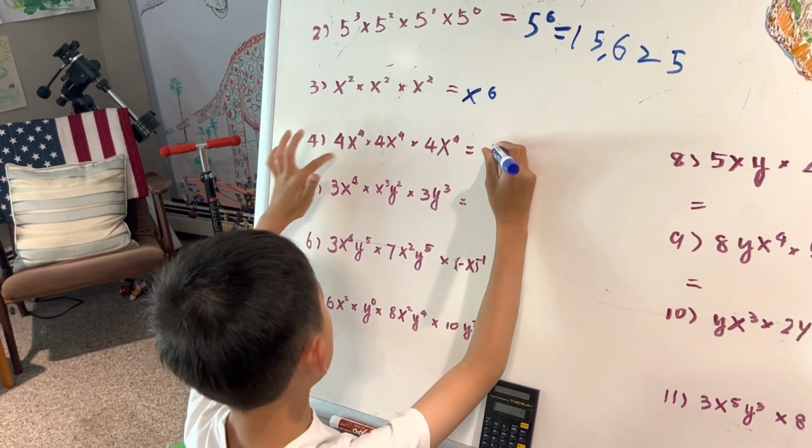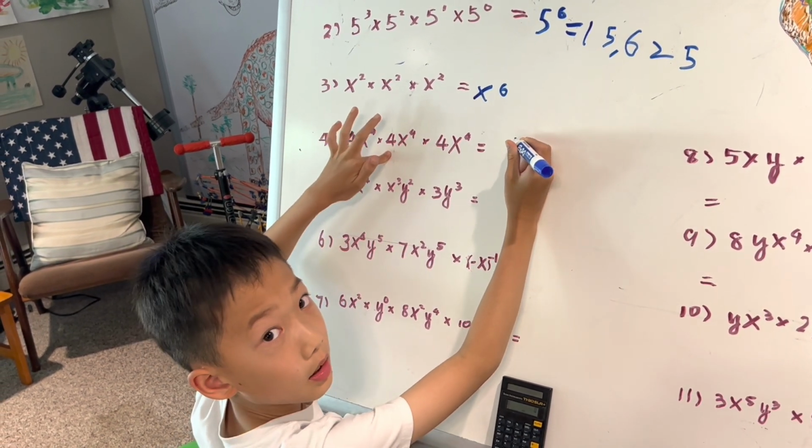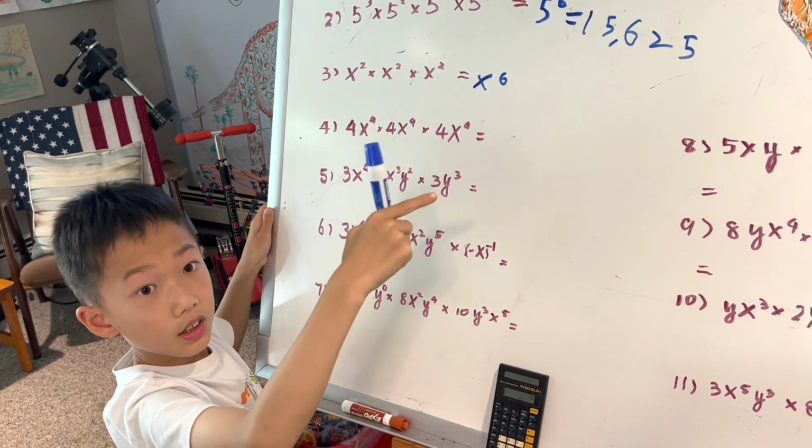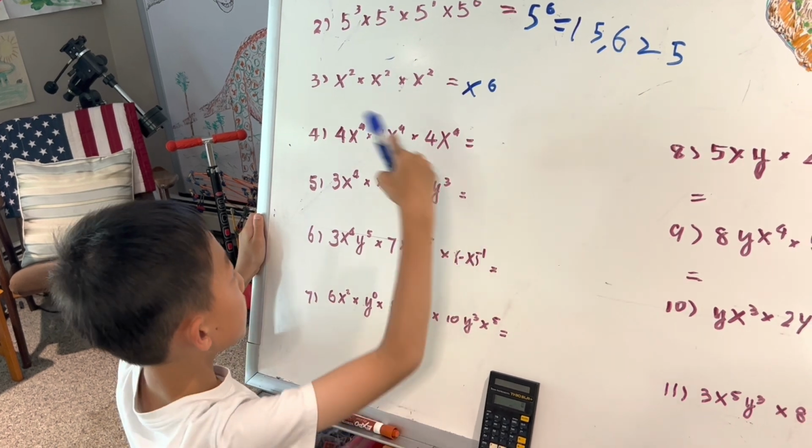So 4 times 4 equals 16, times 4 is 64. I'm just going to do this first.